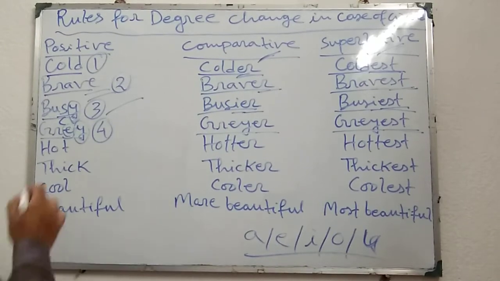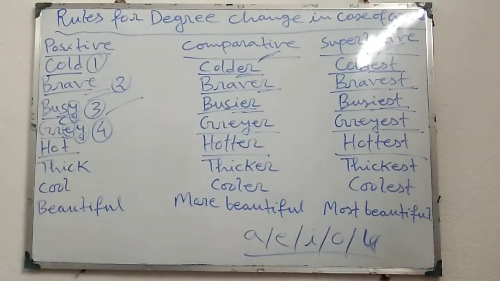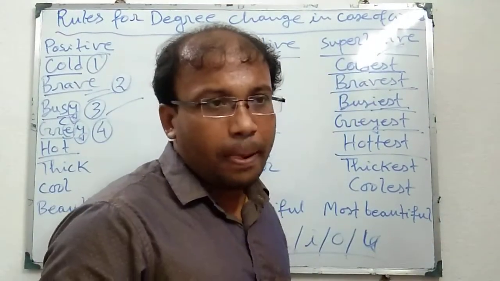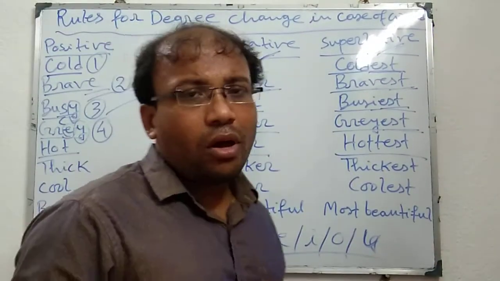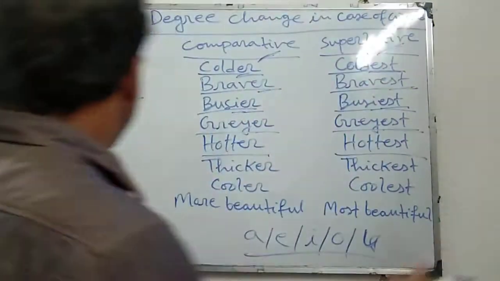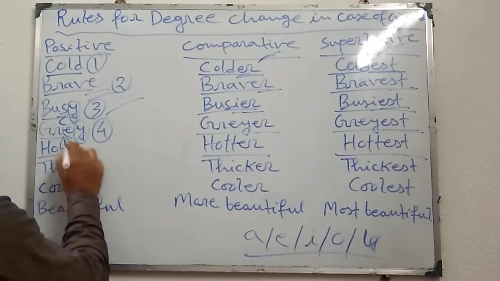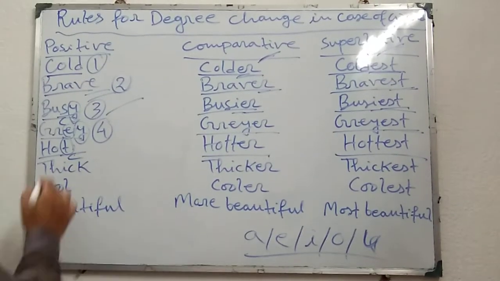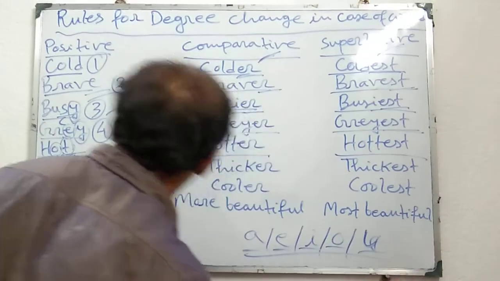Thereafter the next rule: hot, hotter, hottest. Here the rule is that if the adjective or adverb is monosyllabic, that means it consists of only one syllable, and it ends in one consonant, and before that consonant there is one vowel, vowel means a, e, i, o, u, any one.